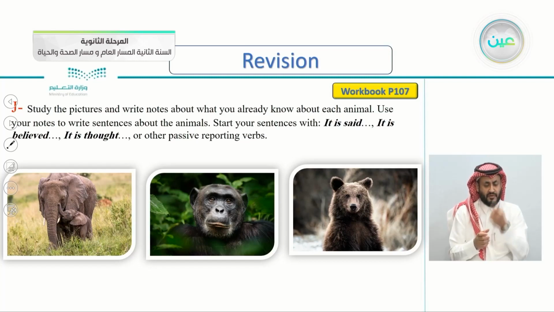Study the pictures and write notes about what you already know about each animal. So what you already know about elephants or chimpanzees or bears, you will write about. Use your notes to write sentences about the animals. So after you're done with the notes, use these notes to write sentences about these animals. Start your sentences with "it is said," "it is believed," "it is thought," or other passive reporting verbs. So any other passive verbs or passive reporting verbs. Remember about elephants, chimpanzees, or bears.